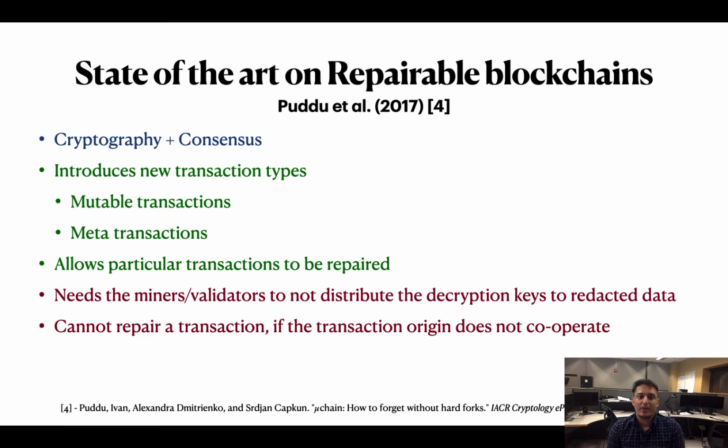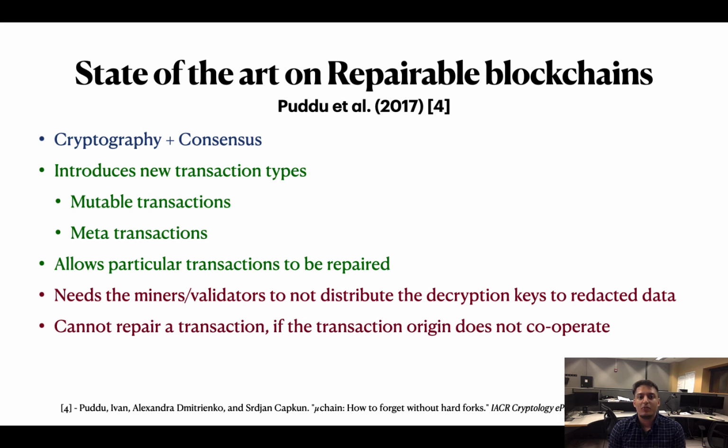Puddu et al. in 2017 proposed a solution where they introduced two new types of transactions, mutable and meta transactions. All mutable transactions can be set to no-op transactions. It requires the miners or validators to not distribute the decryption keys to redacted data.